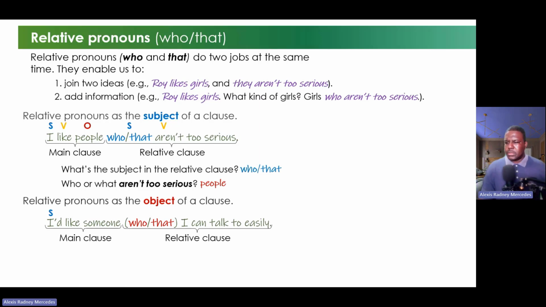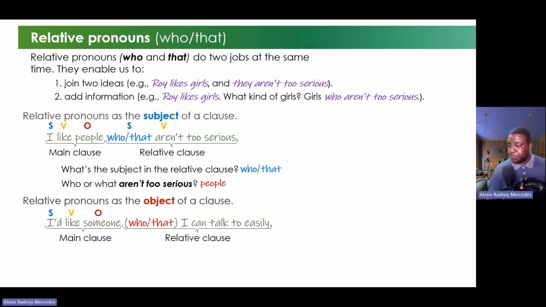Well, now we have I is the subject of the main clause, and we have like is the verb of the main clause. Now, guys, I have a question for you. What is the subject in the relative clause today? Now, in this moment, could you tell me?